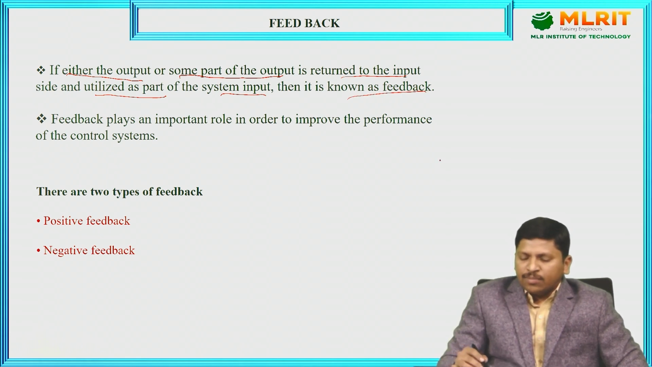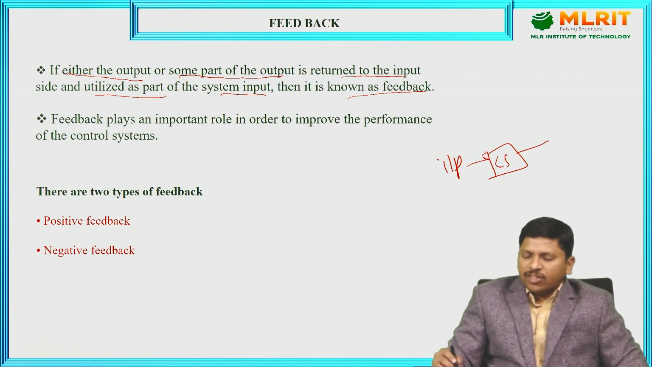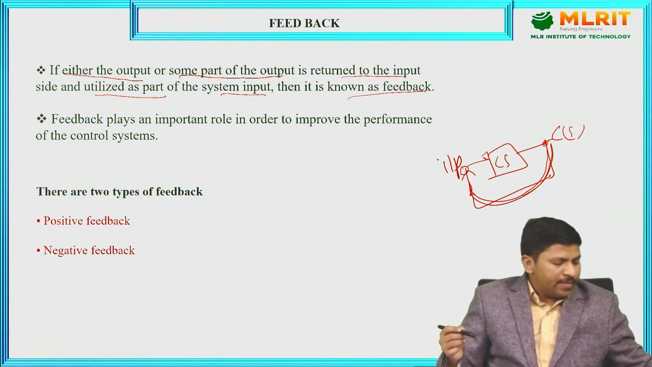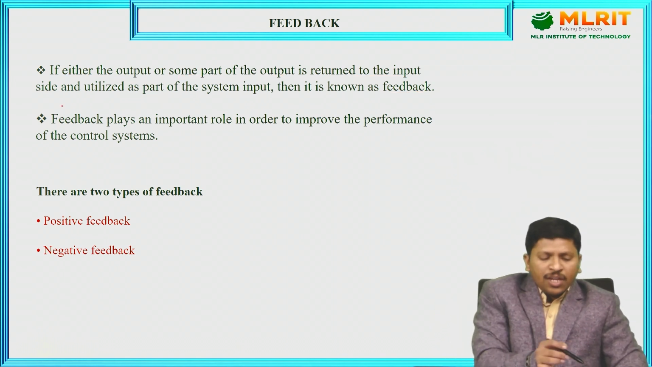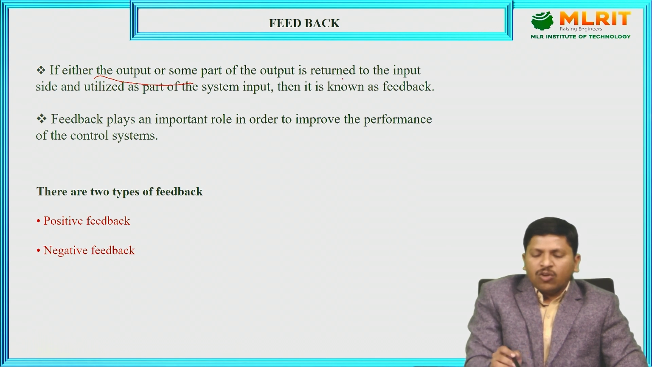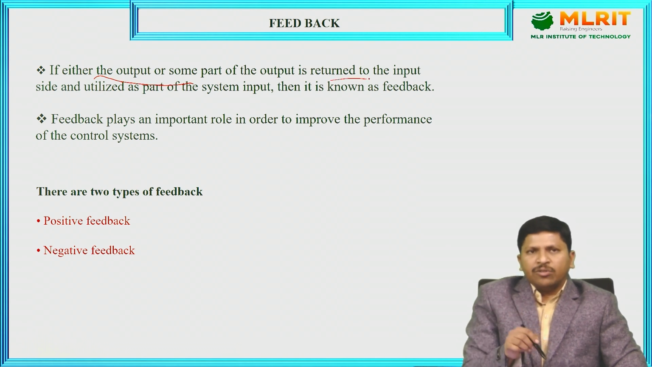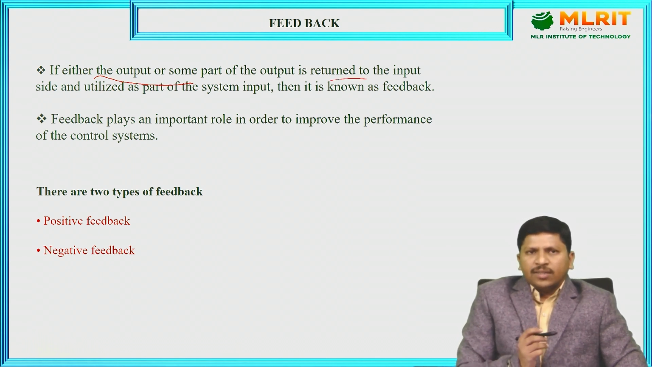Observe, I am giving the input signal applied to my control system, and after that the output, or some part of the output, is directly given back to the input side. This is nothing but feedback. If either the output or some part of the output is returned to the input side and utilized as part of the system input, then it is known as feedback.